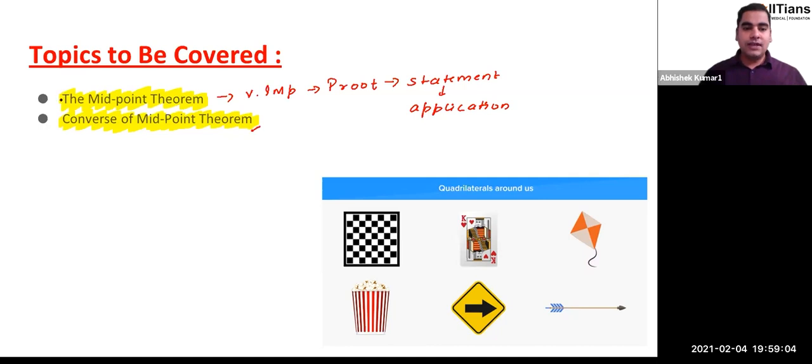Both theorems are extremely important. The proof is important, the statement is important. You should also know how to apply these theorems to solve problems. These three things are extremely important as far as these two topics are concerned. So we are going to start our session with the midpoint theorem. Let's move ahead.